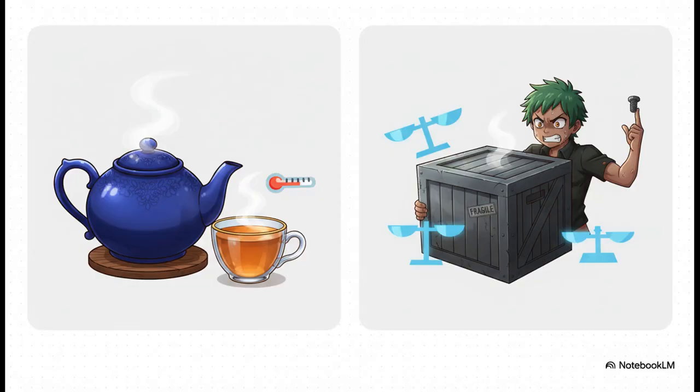And these properties come in two main types. You've got intensive properties, which don't care at all about how much stuff you have. Temperature is the classic example, right? The temperature of a single drop of water can be the same as the temperature of the entire ocean. But then you've got extensive properties. These depend completely on the size or mass of your system. Things like volume or total mass. Obviously, a full glass of water has more volume than half a glass.